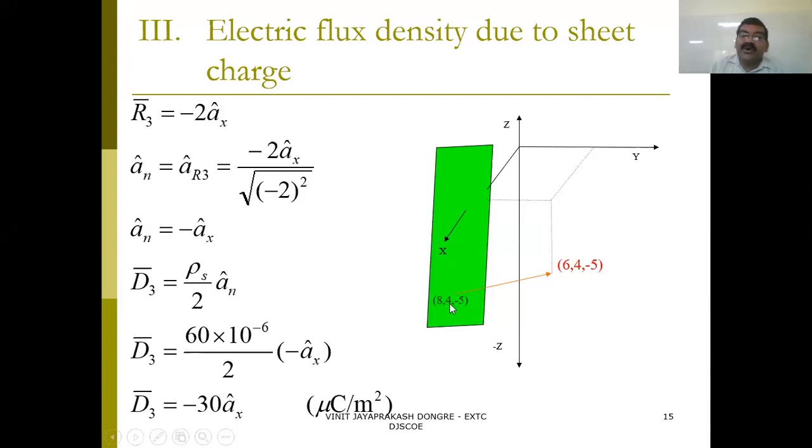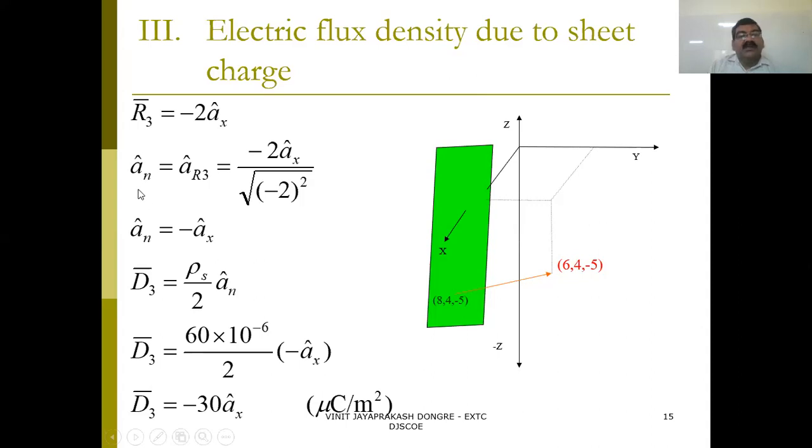The remaining two points will be the same as where you are interested in finding the parameter. So it is 4 here, and minus 5 here. So simply the parameter you will get is 6 minus 8, that is minus 2 AX. The remaining parameters y and z will not be there.